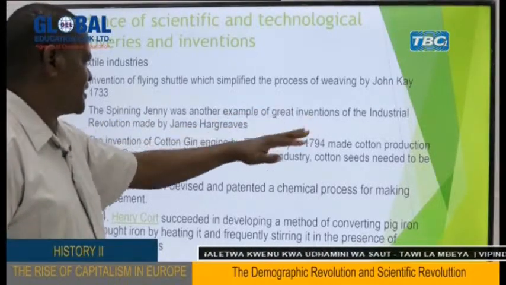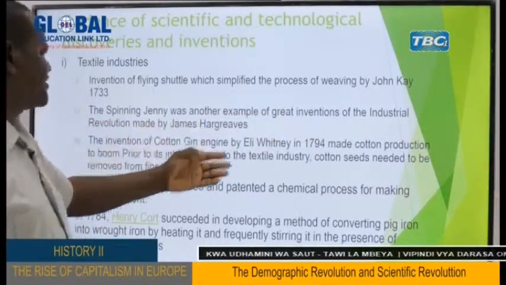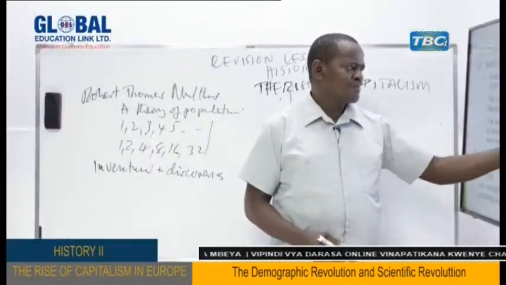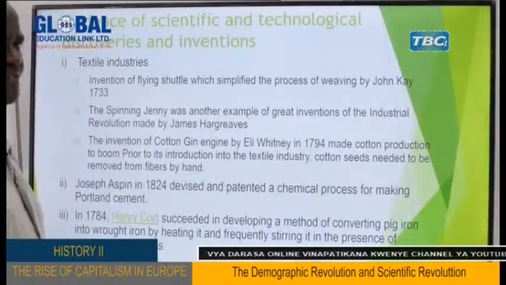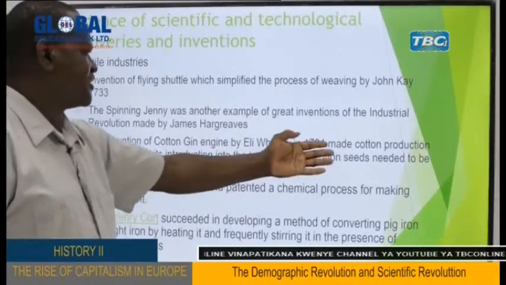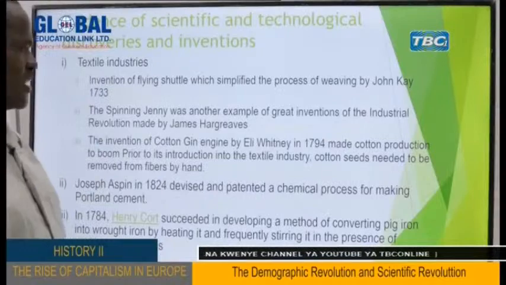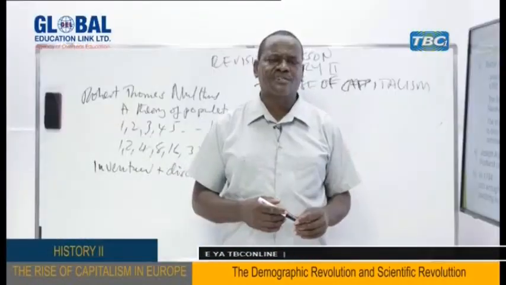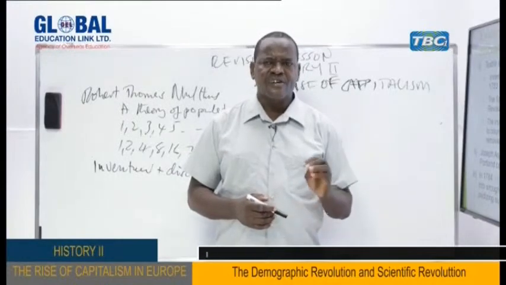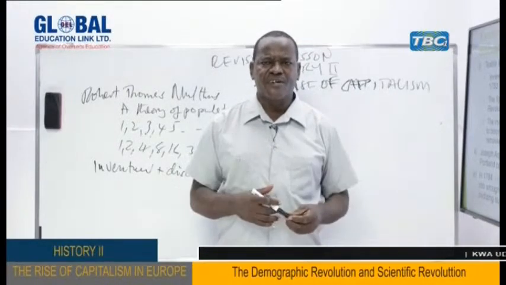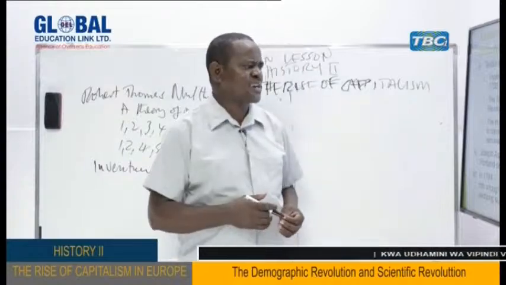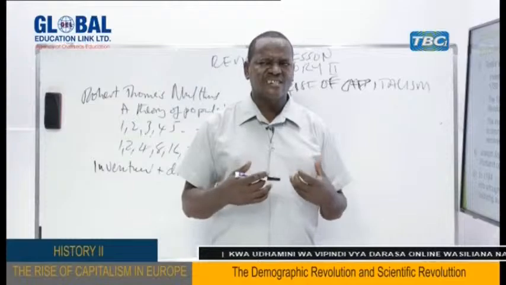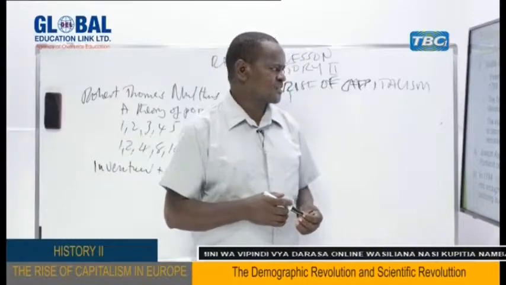This was another great invention of the Industrial Revolution, and this was made by John Hargreaves. Another thing was the invention of the cotton gin by Eli Whitney, an American, in 1794, and this made cotton production boom prior to the introduction of textile industries. In fact, this was the machine designed to remove the cotton seed from the cotton fibers. So this sped up the production of clothes, converting cotton to become ready for production of clothes.